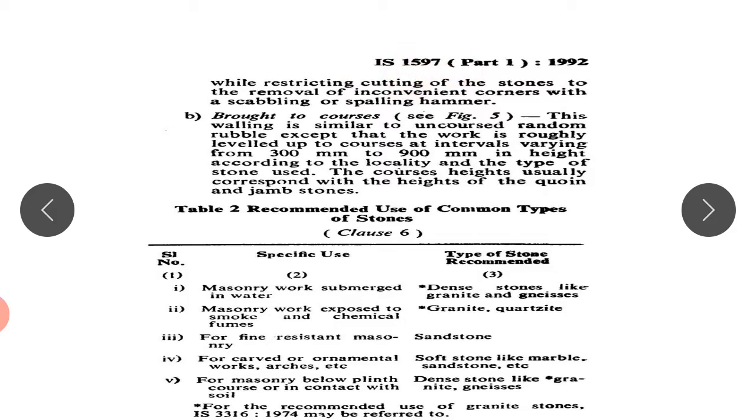Again, for IS 1597, we require some more details, that is for the selection of stones for masonry work which is submerged in water. Dense stones like granite and gneisses are to be considered. For masonry work exposed to smoke and chemical fumes, granite and quartzite are required. For fine fire resistant masonry, sandstones are used.